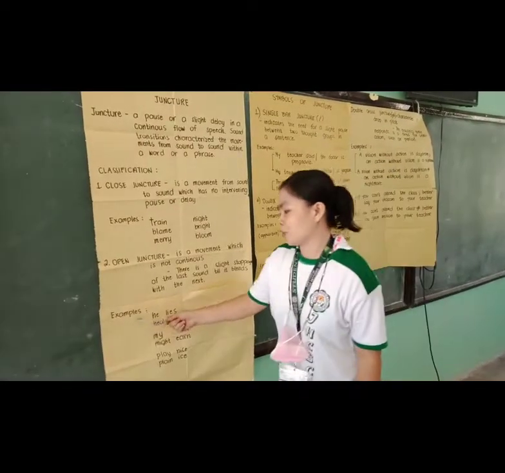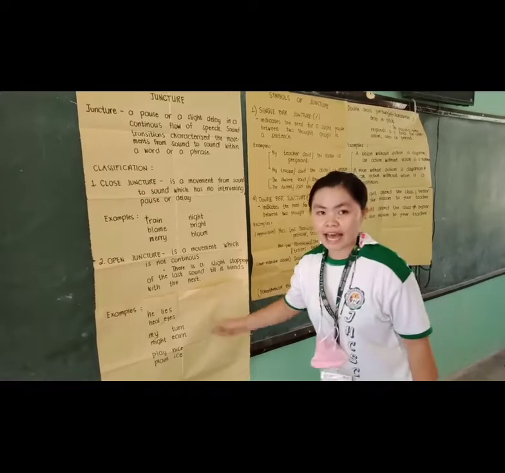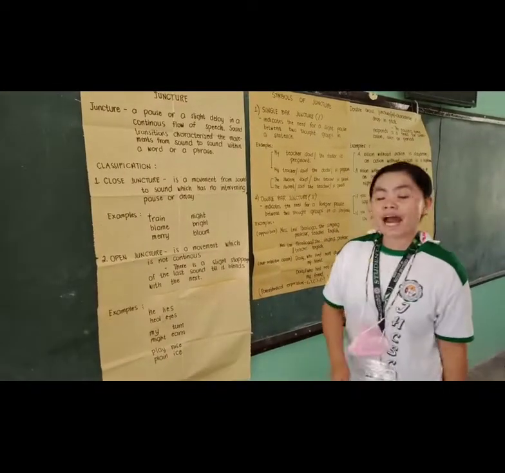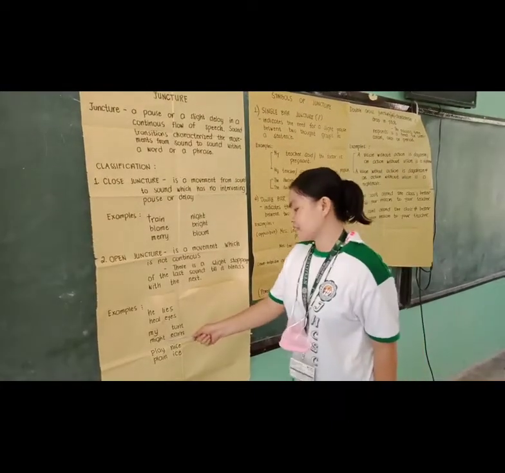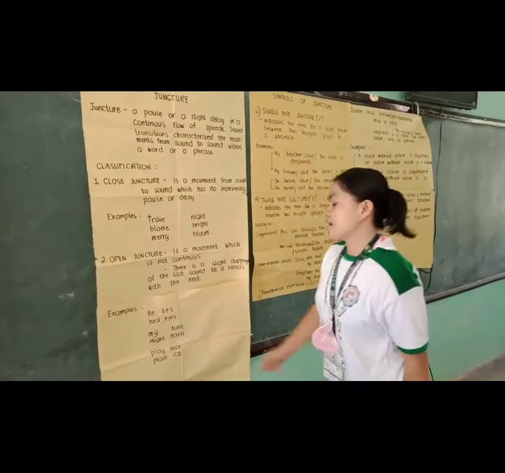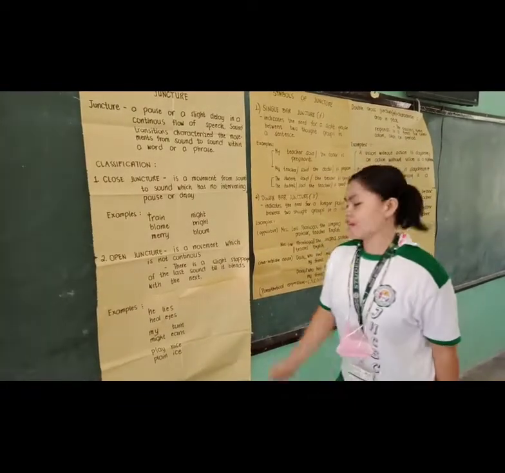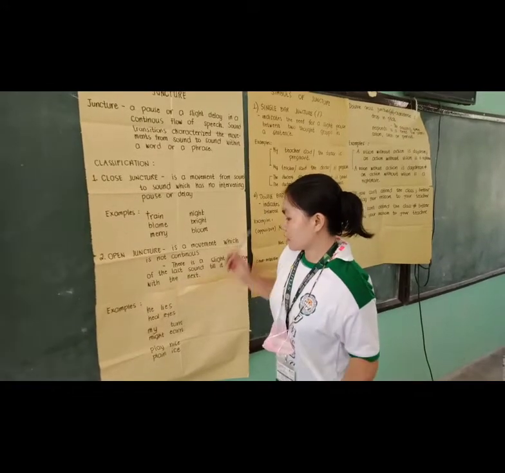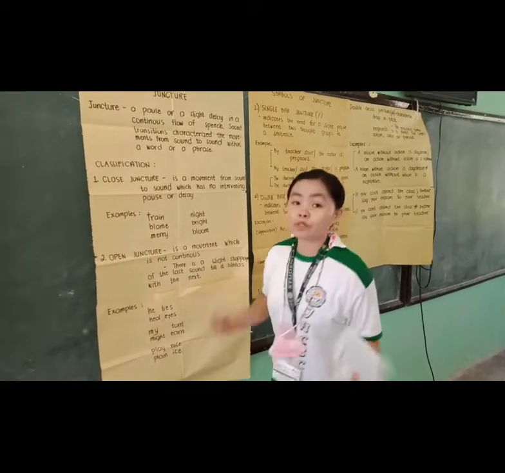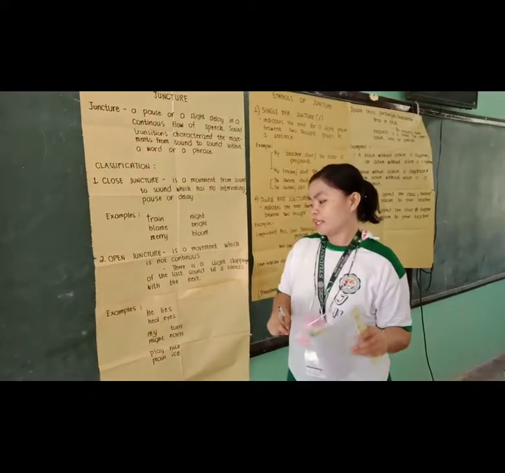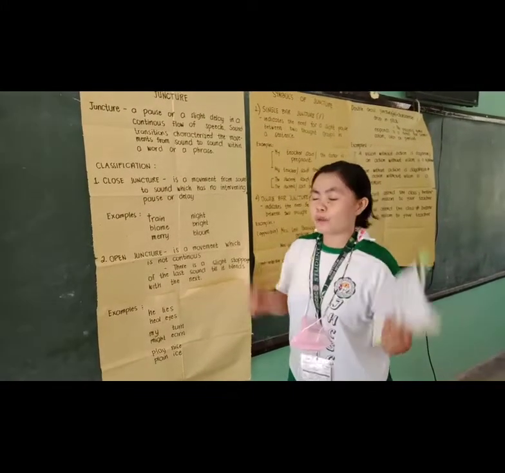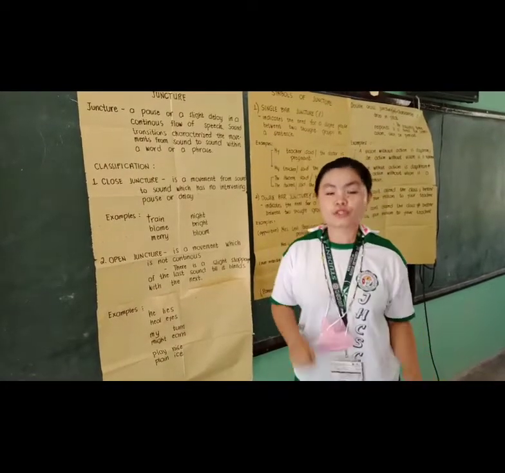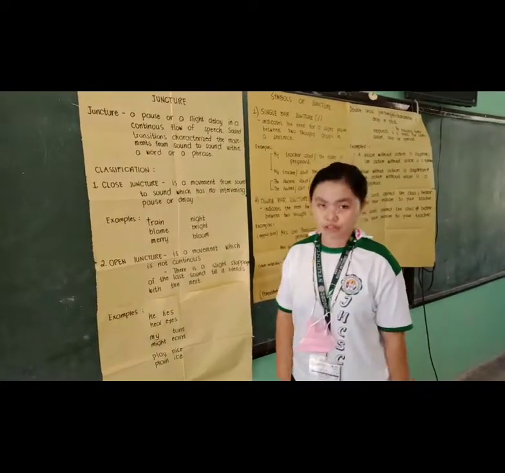So for example, he lies. He held ice. My turn. Play nice. Play ice. It is not continuous speech, or we follow a pause before we continue to the next word. So that's all about open juncture.